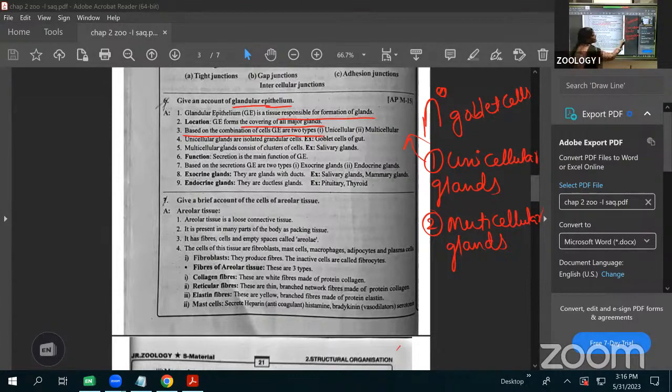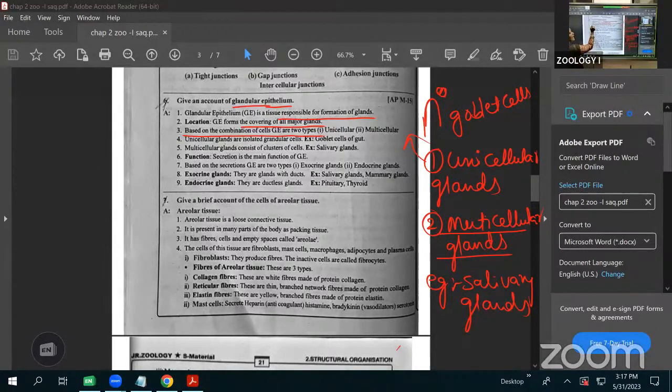Next is the multicellular glands. What about the multicellular glands? They are clusters of cells. The grouping of cells secreting the secretions, that we call a multicellular gland. An example is the salivary glands. Clear?